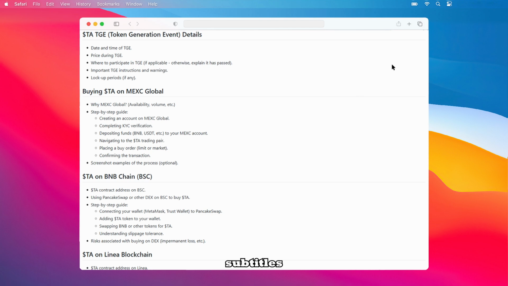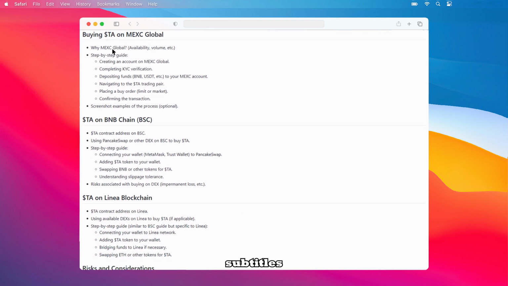Next, you'll need to complete the KYC verification process, which is standard for most exchanges. Once your account is set up and verified, you'll need to deposit funds such as BNB or USDT to your MEXC account. After your funds have landed, you can navigate to the $TA trading pair, which will allow you to exchange your deposited crypto for $TA.